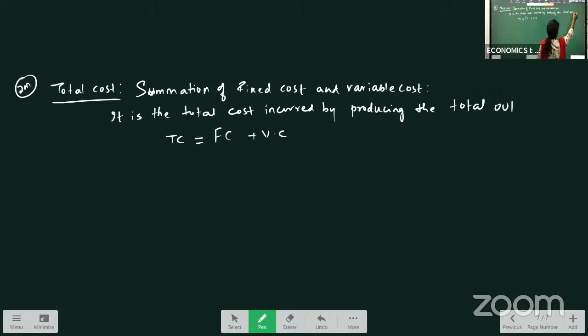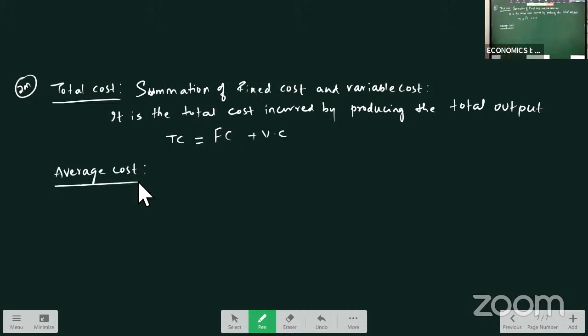Total output. Okay. So, this is called your total cost. Now, from total cost, we will calculate average cost. What is this average cost?